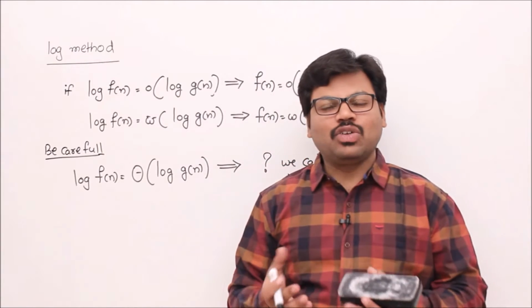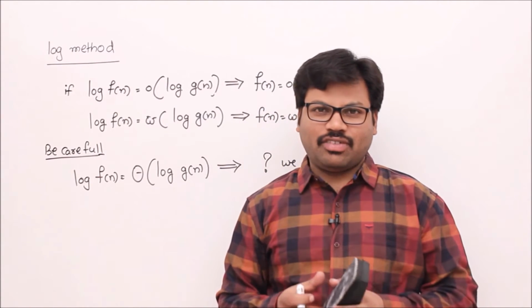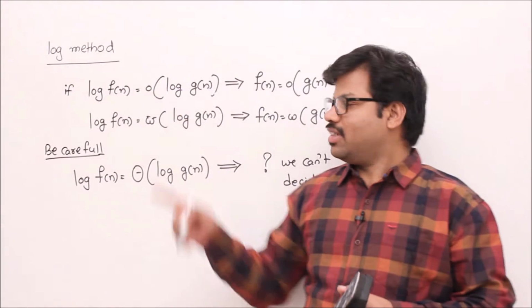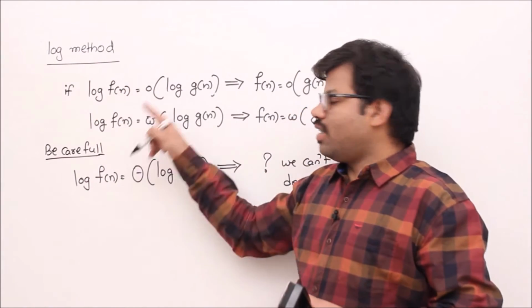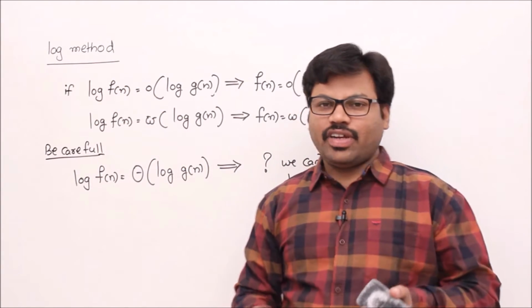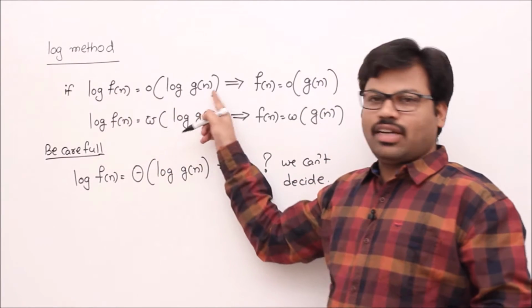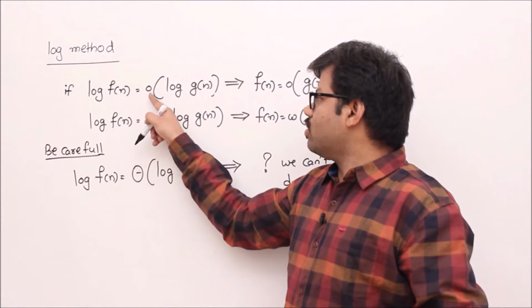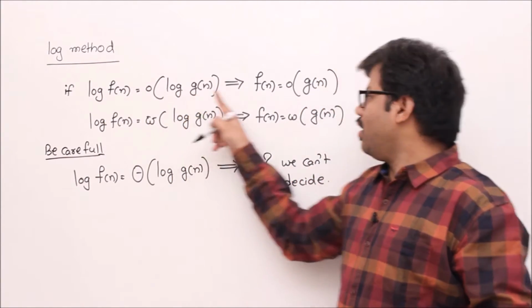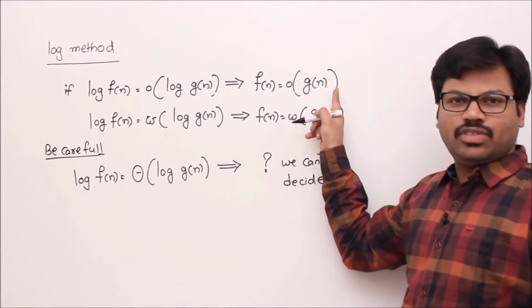Let's see one more method to compare two functions f of n and g of n. That is the log method. In the log method, rather than comparing f of n and g of n, I compare log f of n and log g of n. If log f of n equals small o of log g of n, then f of n equals small o of g of n.